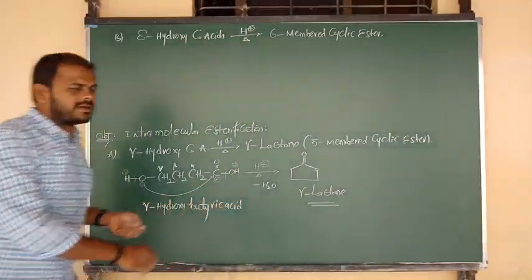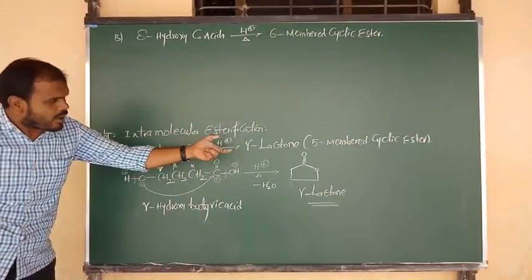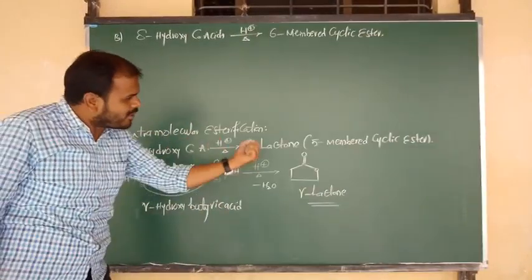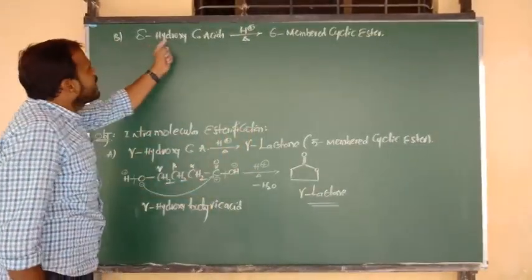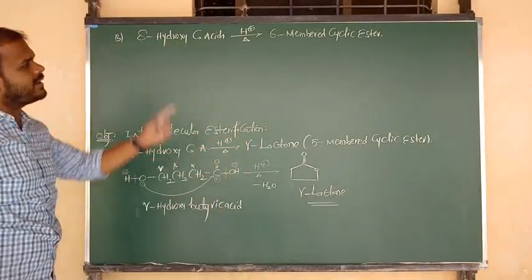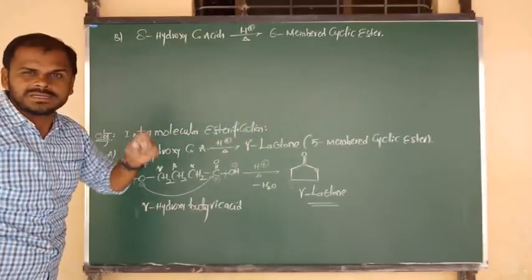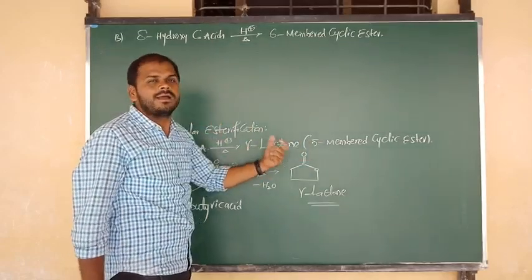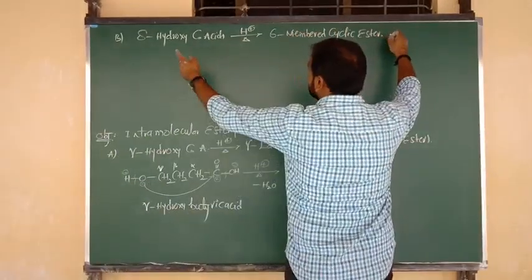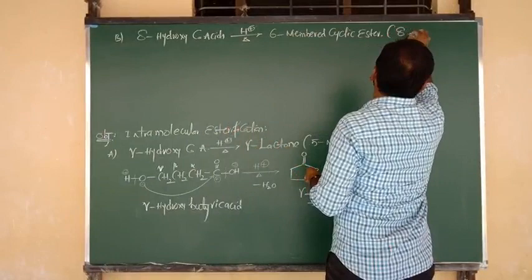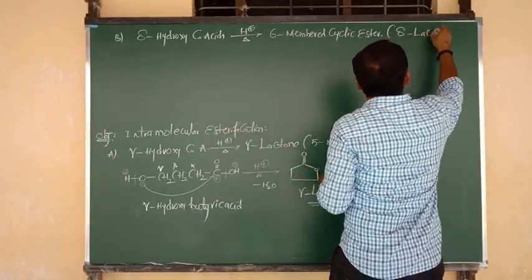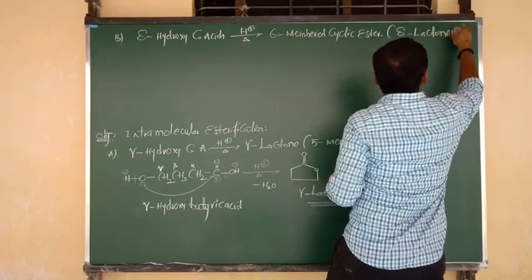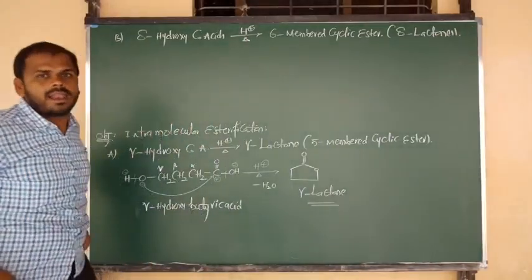So gamma hydroxy compounds form a 5-membered cyclic ester, and delta hydroxy carboxylic acids form a 6-membered cyclic ester. The 5-membered cyclic esters are gamma lactones, and these 6-membered cyclic esters are delta lactones.